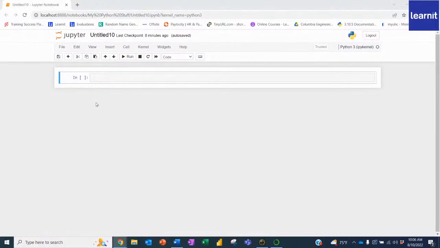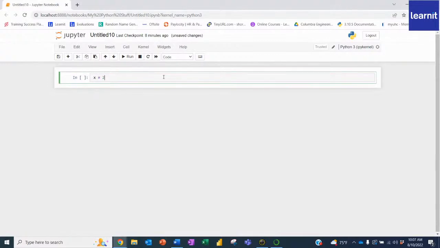The first Python data type we're going to talk about is something called an integer. An integer is simply a whole number. So if I wanted to create an integer, I would just put in, for instance, x is equal to 2.